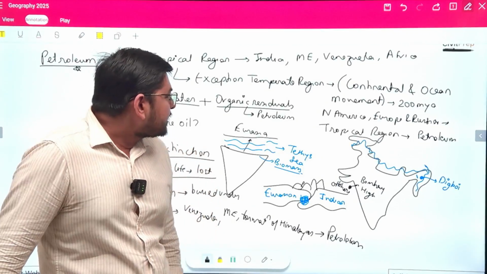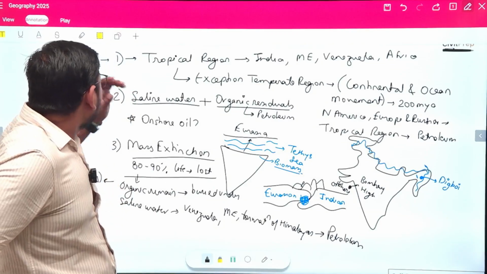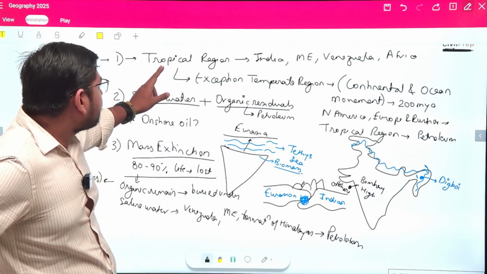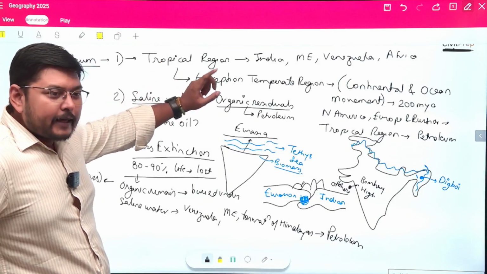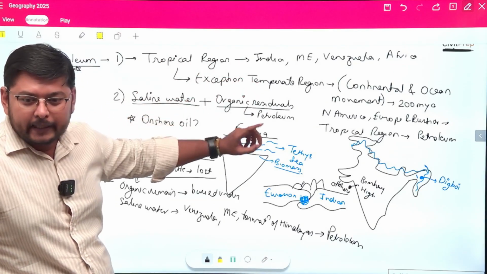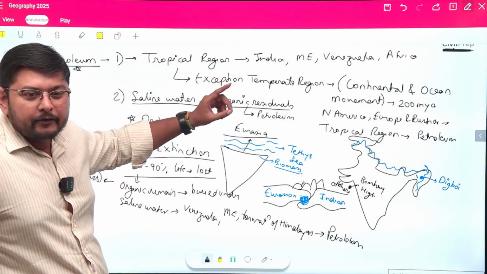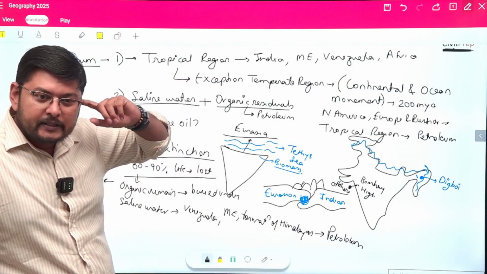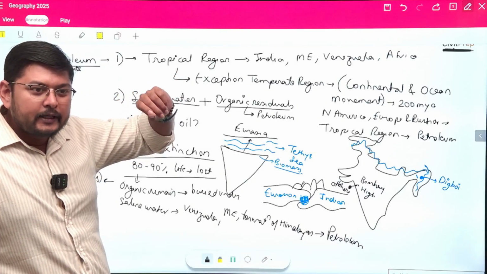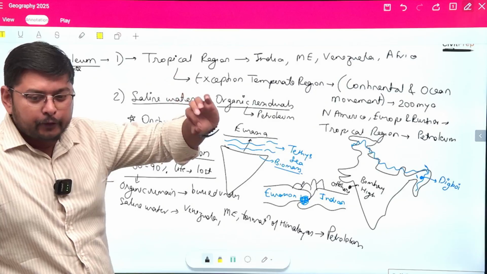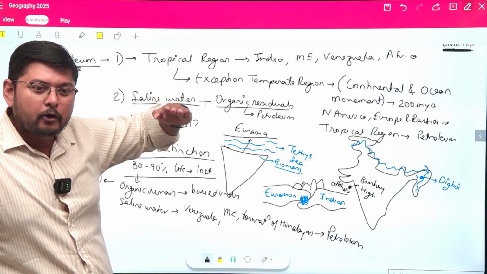With this process, we are able to identify the development of petroleum, which is majorly seen in the tropical region, and the exception is the temperate region, but that can be explained on the basis of plate tectonics and the continental drift model, where the northern part of Pangaea, consisting of the region of Russia, Europe, and North America, was present near the tropical region at that time.